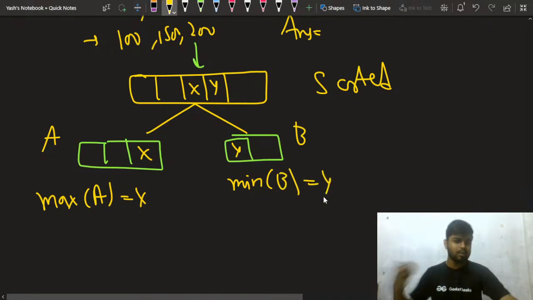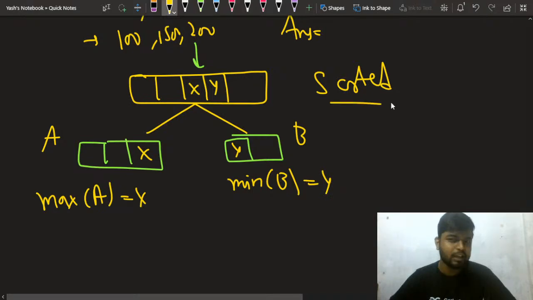Now can you think of something? Can you get some hint from this? Can you tell me the answer for this now? Highest, second highest, you don't need to think in that way. How should we think about this? Just tell me quickly. I've told you, let's suppose you do the partition from here.